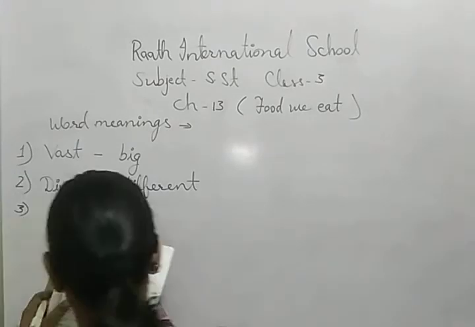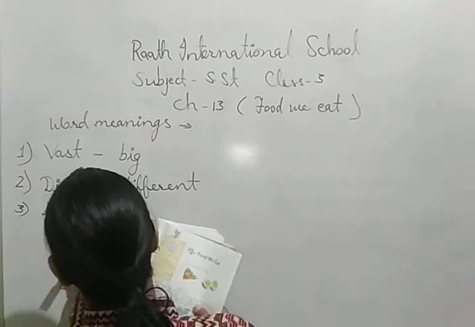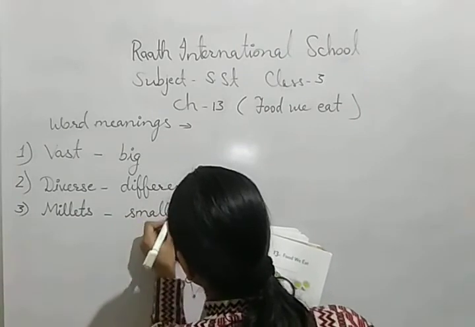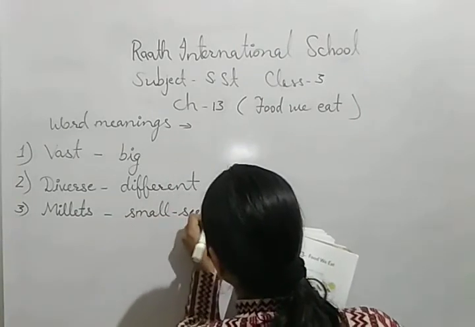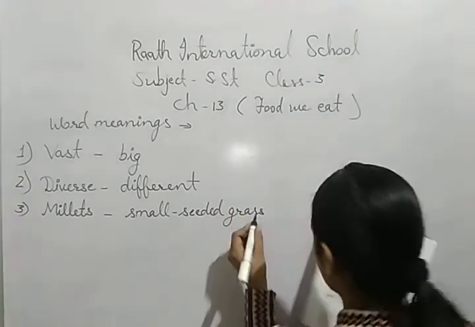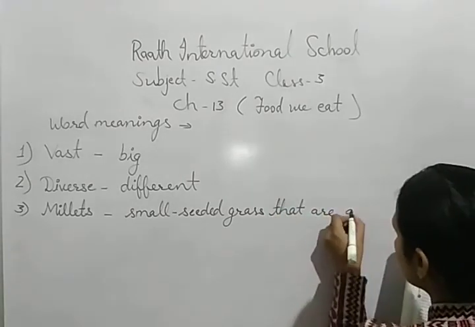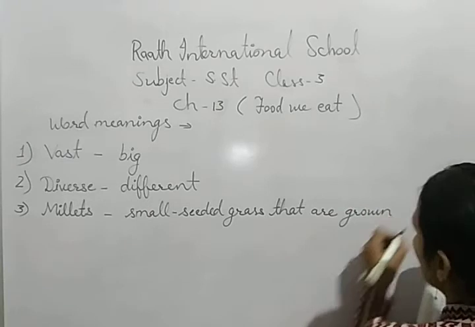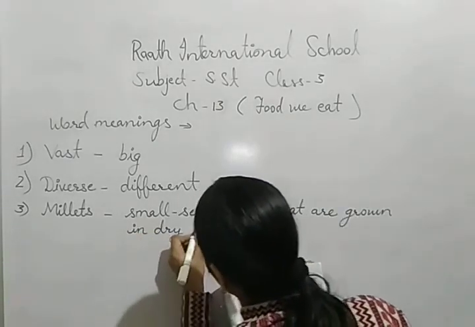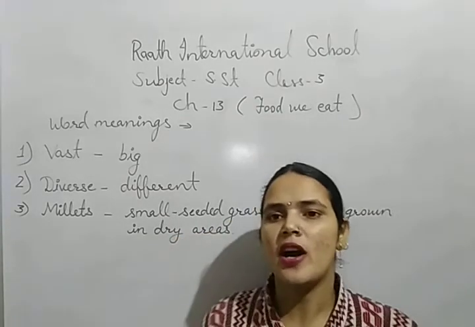Third is millets. So the third is millets. Millets are small seeded grasses that are grown in dry areas. For example, jowar, bajra, ragi.